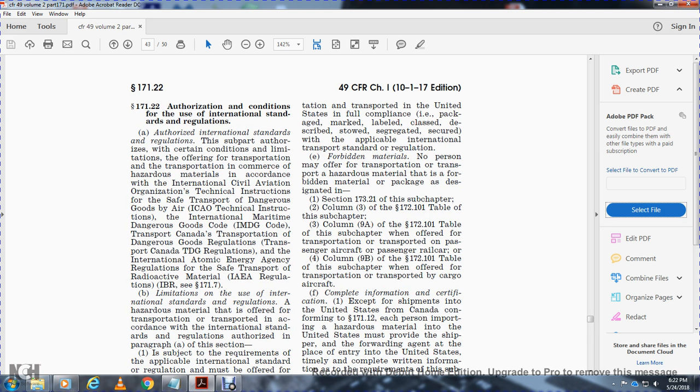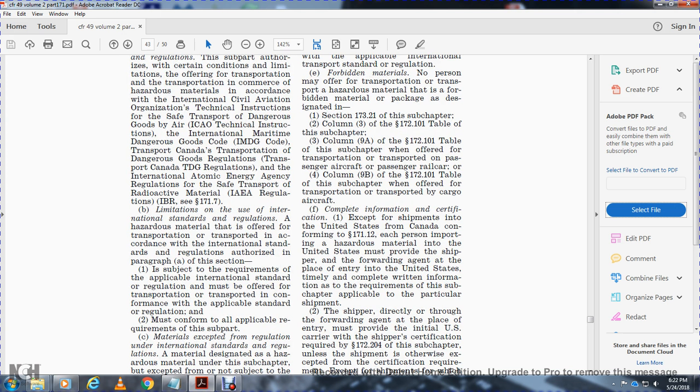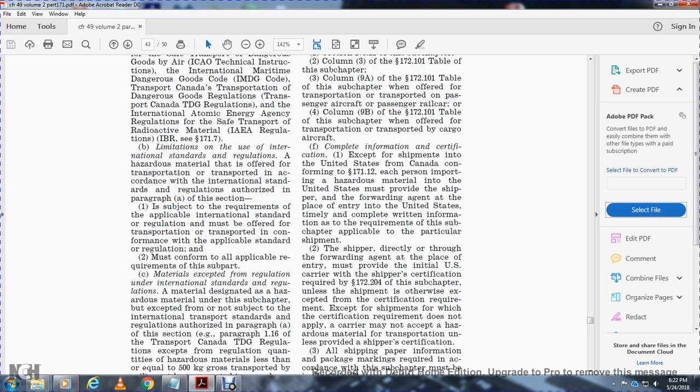Limitation on use of the international standards and regulations: hazardous material that is offered for transportation or transported in accordance with the international standards and regulations authorized in paragraph A of this section, and so subject to the requirements applicable to the international standards, must be offered for transportation and transported in conformance with the applicable standard or regulation, and must conform with all the applicable requirements of this subpart. Materials excepted from regulation under the international standards and regulations, and materials designated as hazardous material under this subchapter but excepted from the international transportation standards, are required under paragraph A of this section and paragraph 116.